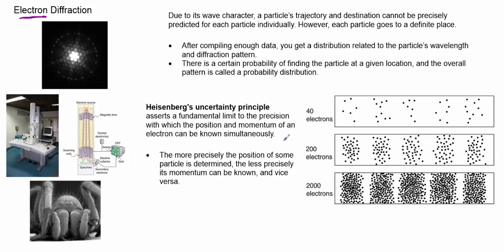And this really has to do with this whole measurement bit. To be able to locate an electron, you have to hit it with something. Either you're hitting it with another electron or you're hitting it with a photon. But when you do that, there's a momentum exchange. So scientists will say, well, let's just hit it with one photon. Well, if you hit it with one photon, you don't have enough information to know exactly where it's going. So they say, okay, let's hit it with more photons. Then you have an idea where it's going, but now more photons, more momentum, you're now changing the actual path of the electron. So you will never really know for sure where an electron is. And this uncertainty principle is the foundation of quantum physics.